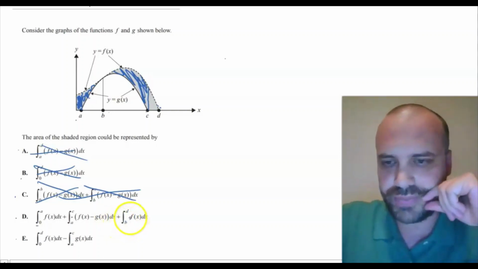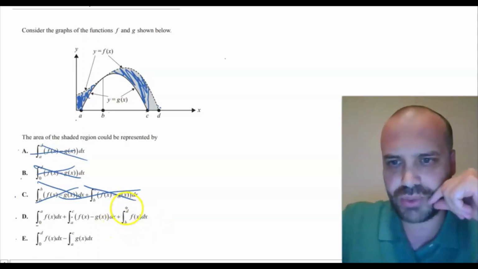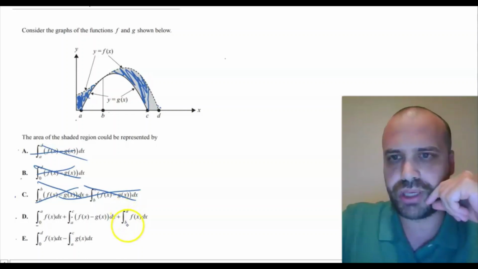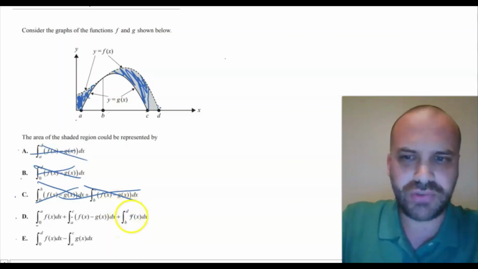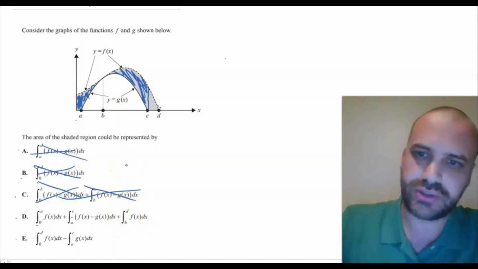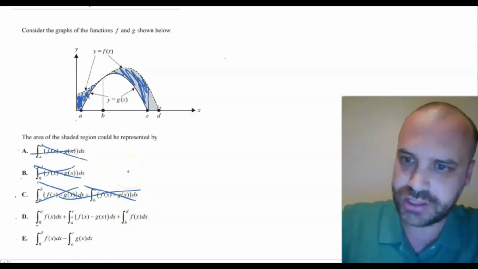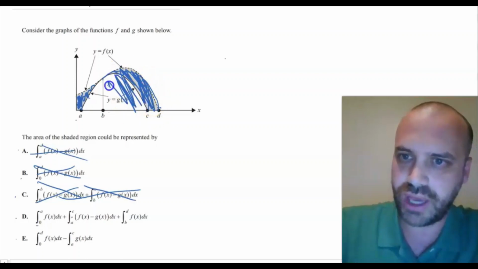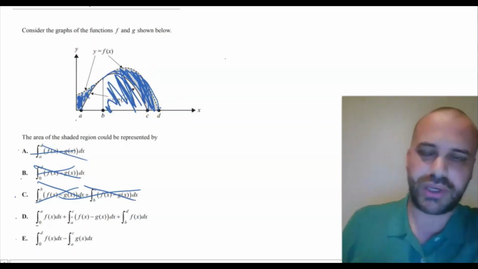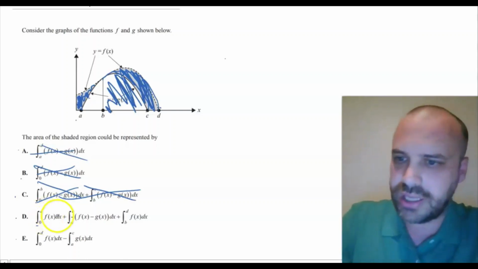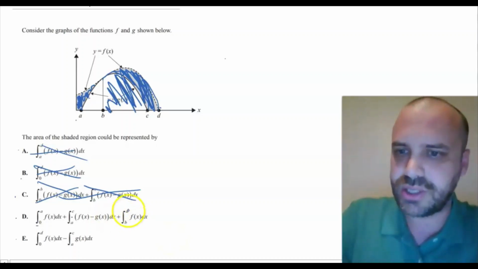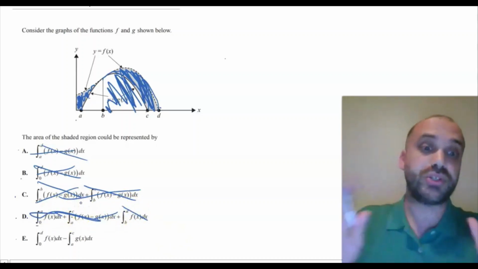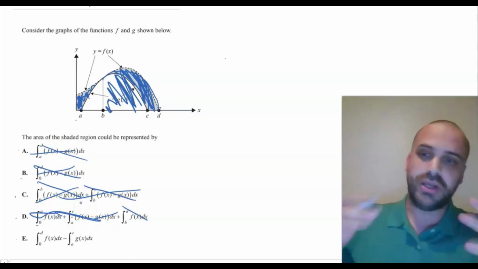Let's look at the last bit. The integral of f of x between d and b. Oh dear. The integral of f of x doesn't consider g of x at all. The integral of f of x between d and b is all of that. So I don't know what's going on there, but I've found way too much area. I keep adding them all together. I haven't flipped a terminal to make one negative or something, so it's not going to work. By process of elimination, I hope the answer is E.